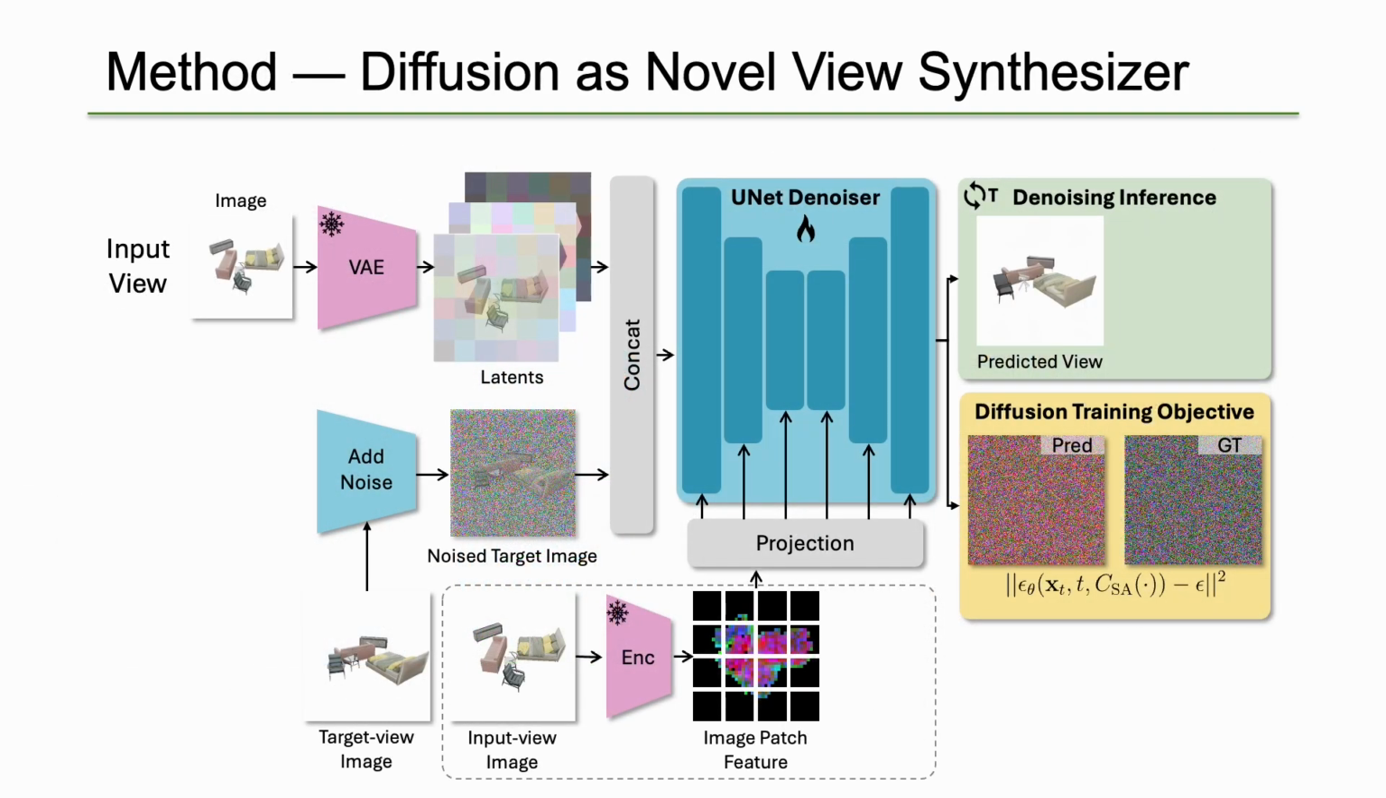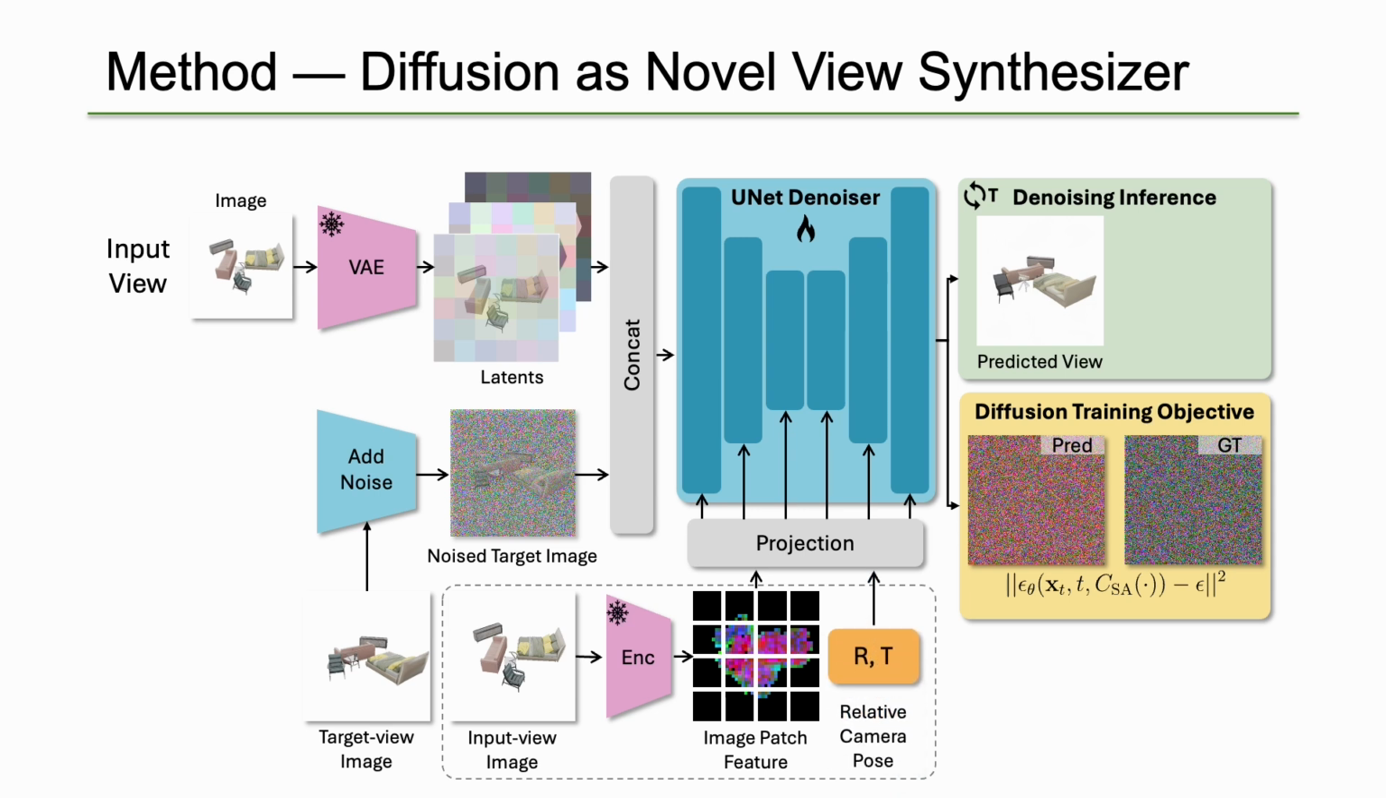Therefore, we propose MOVIS, a novel view synthesizer aiming to handle multi-object composites. Our model builds upon a pre-trained image diffusion model, Stable Diffusion, and repurposes it as a novel view synthesizer by incorporating camera pose change along with image feature.